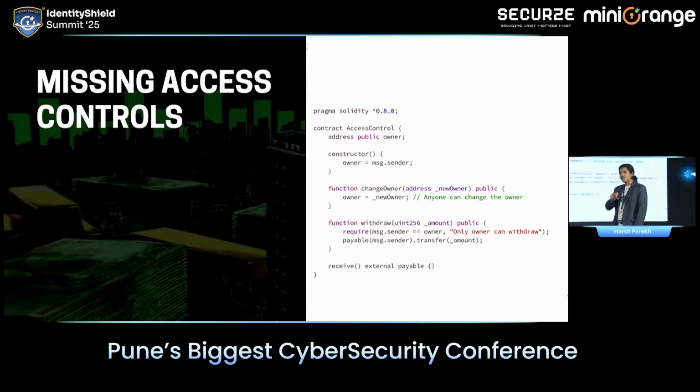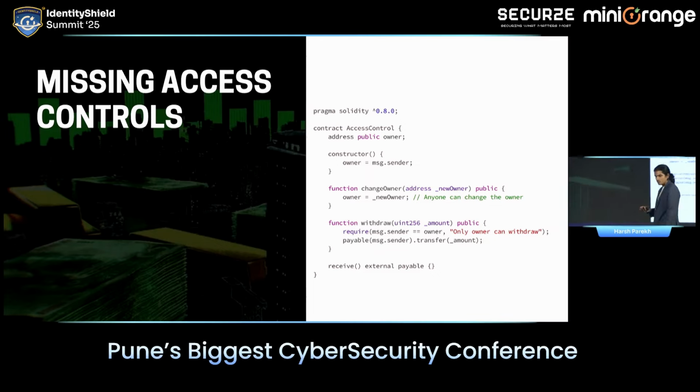After this, we have a very simple example of missing access controls. I think you will understand just by reading the code. There are 2 functions over here. The first is the change owner function. A contract has an owner.